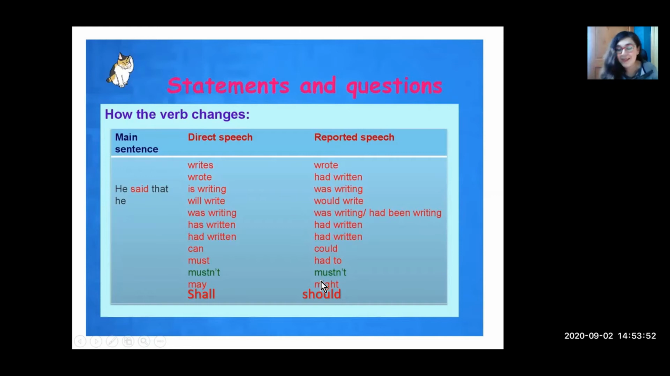This is important. It's going to appear in a test or in a worksheet somewhere. May changes to might. For example, may I go to the bathroom? May I go to hell? You change it to might. Miss Claudia asked if she might go to hell or to heaven. Yes, heaven, because I'm an angel. And shall, which is a more formal way to say will, changes to should, deberías, okay?